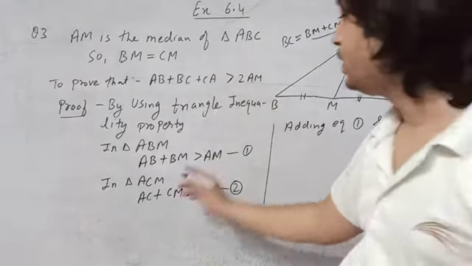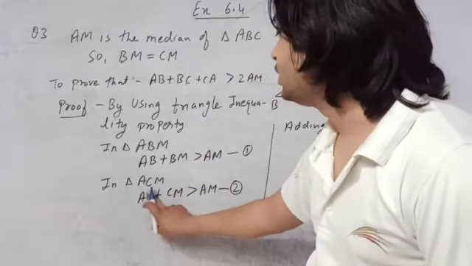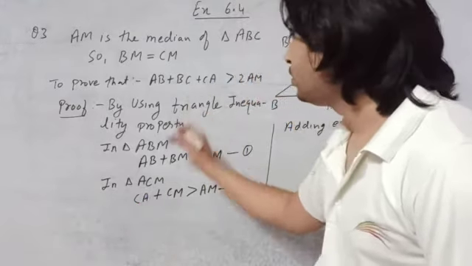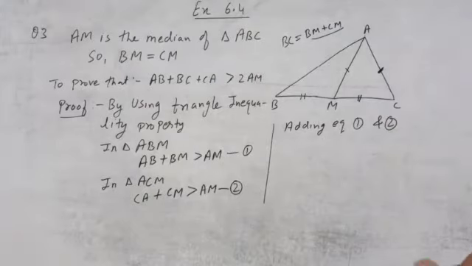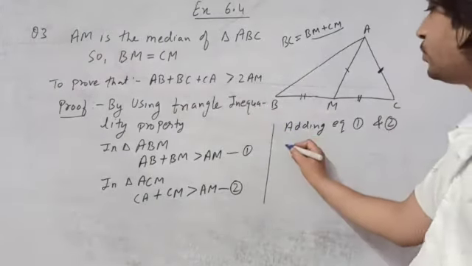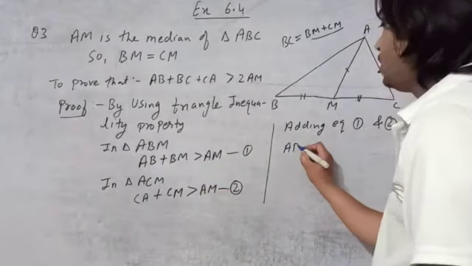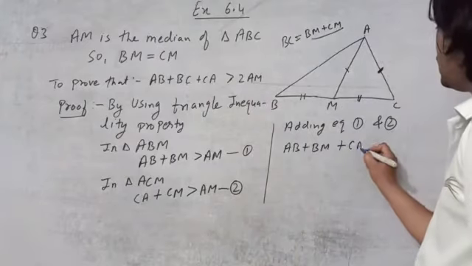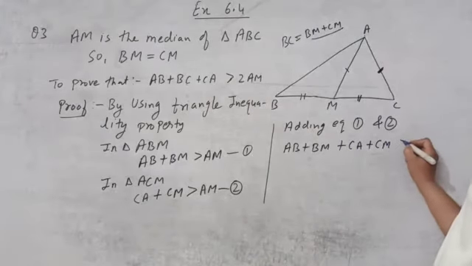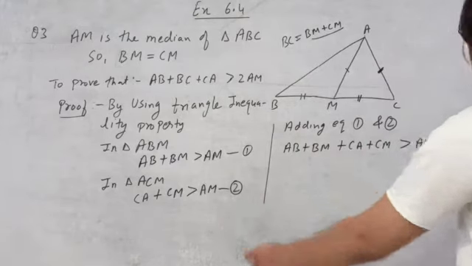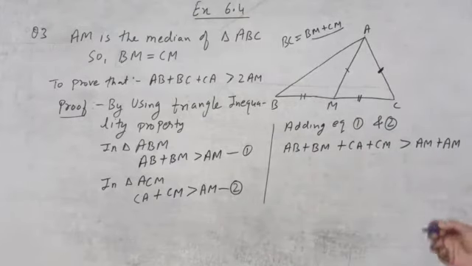And here you see we need the CA. We have written here AC. It is also correct to write AC, but what they have asked in the question, that only we will write. So here we are adding. What will come? AB plus BM, and here CA plus CM is greater than AM, and here also plus AM. So we add this AM plus AM.